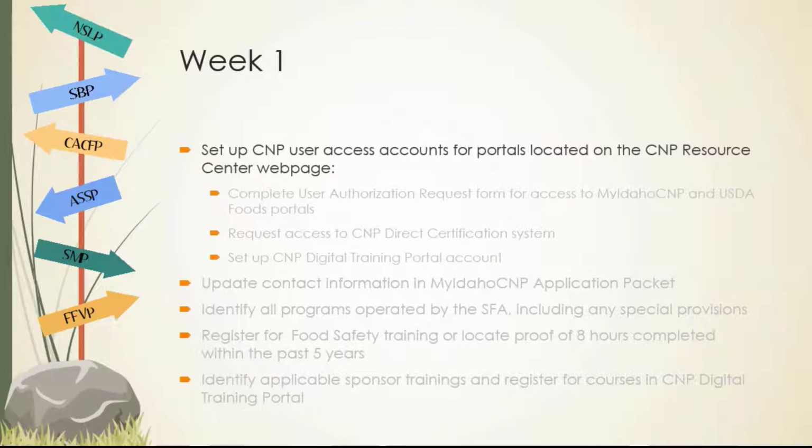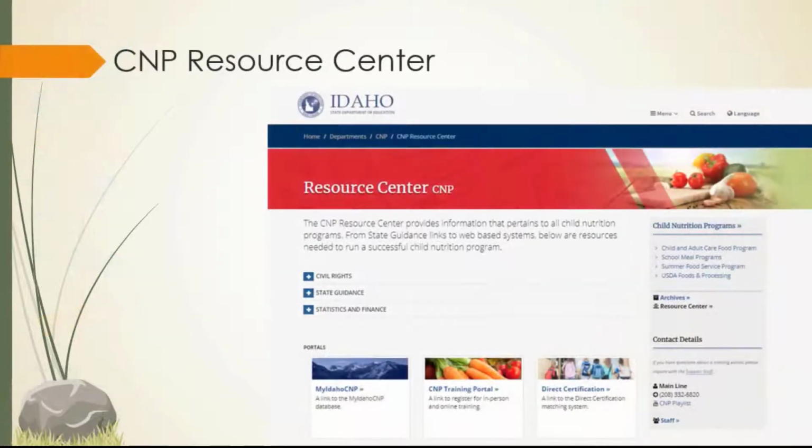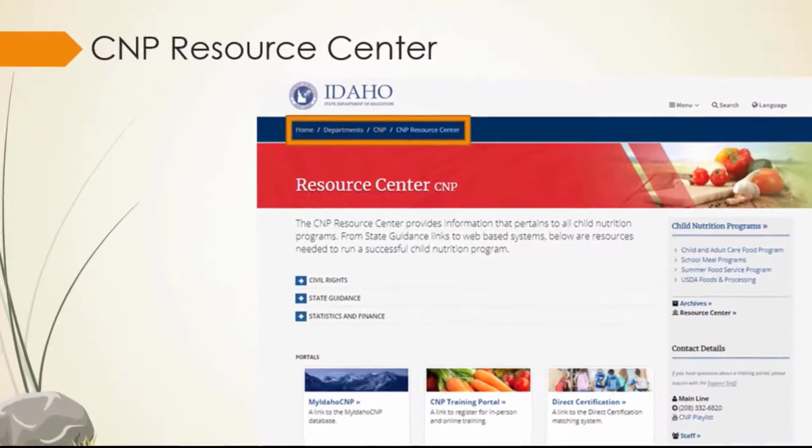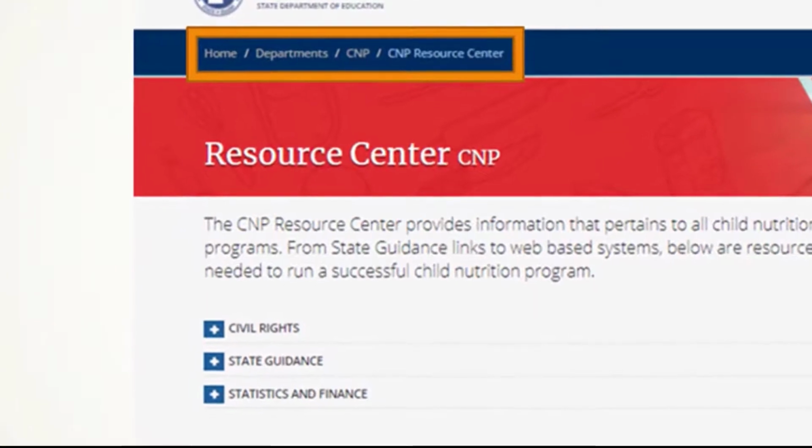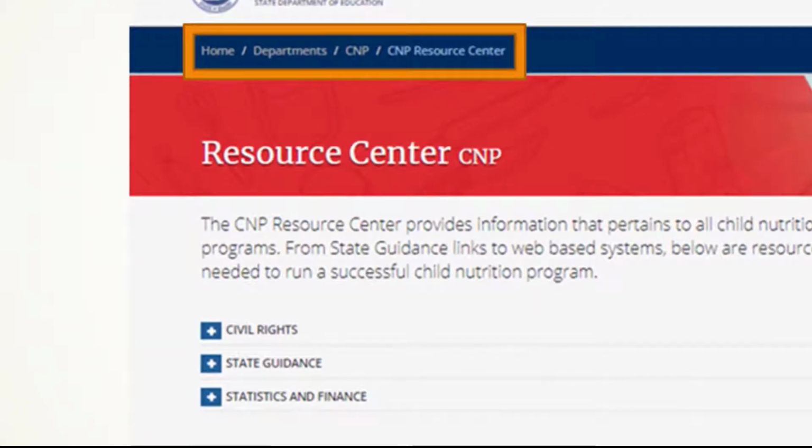To start, you will need to set up CMP user access accounts for portals located on the CMP Resource Center's webpage. The CMP Resource Center webpage is found under the Child Nutrition Programs portion of the Idaho State Department of Education website. You will find important guidance and resources on this page, as well as the links to the necessary portals.